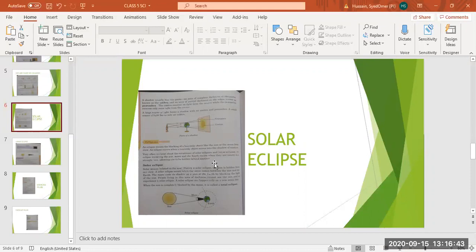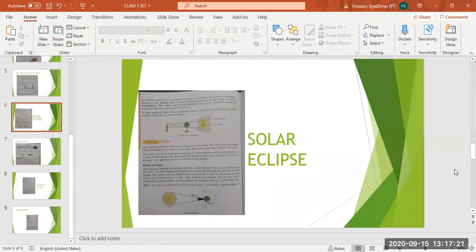If you are not reading, then I will explain. Underline: an eclipse means the blocking of a heavenly object like the sun or the moon from view. Turn on your cameras and open page number 86.